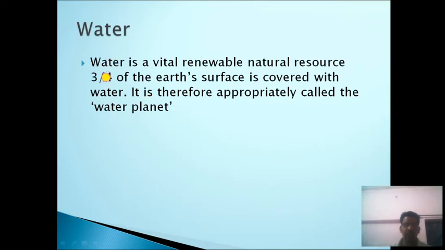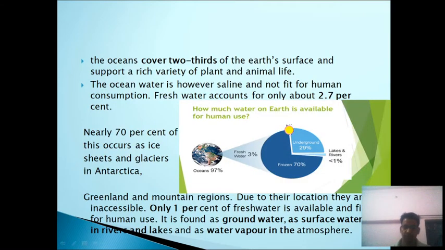Next topic is water. So water is a vital renewable natural resource. 3/4 of the earth's surface is covered with water, and it is therefore appropriately called the water planet. So that's why we call earth a water planet, because of the abundance of water there. Another, the ocean covers 2/3 of the Earth's surface and supports a rich variety of plants and animals. And ocean water is, however, saline and not fit for human consumption. So directly we cannot use it.